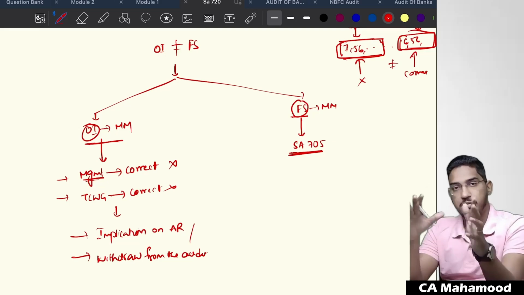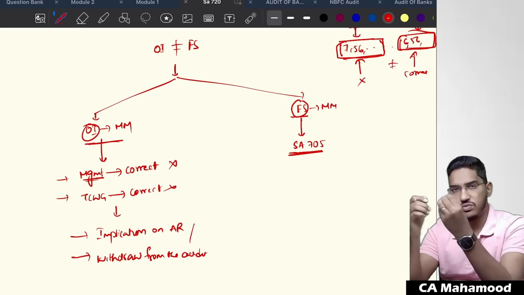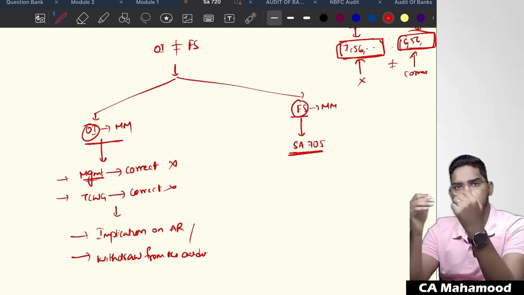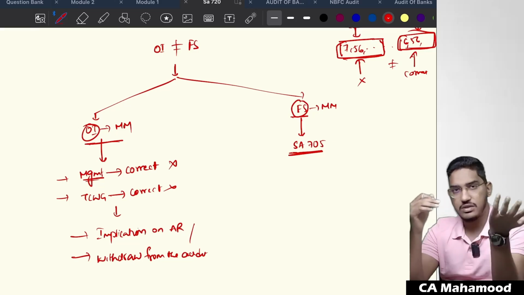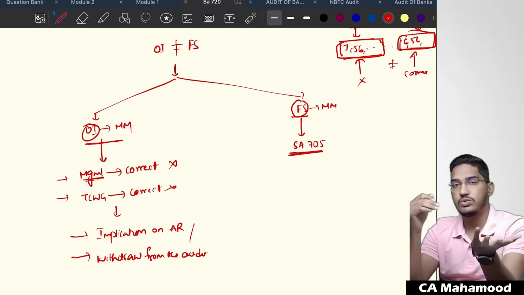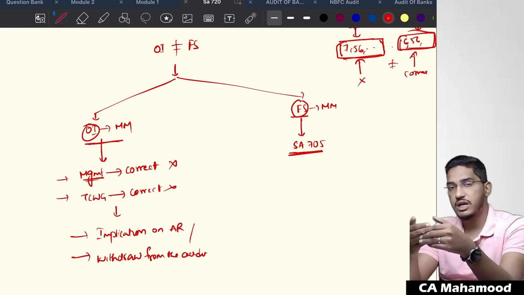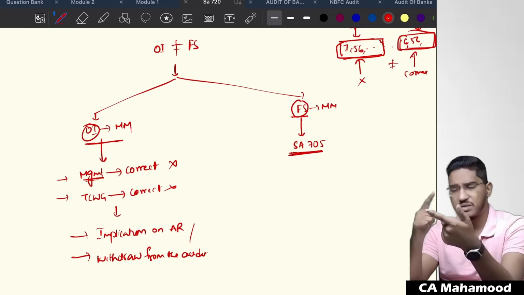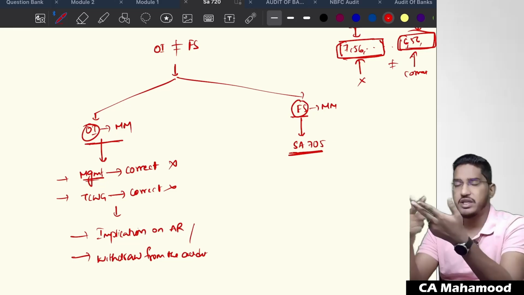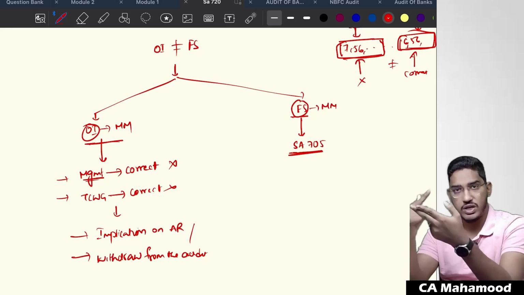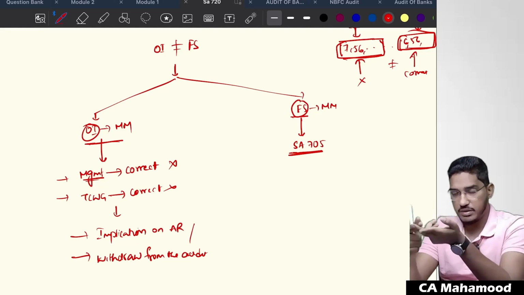No sir, other information is only containing something wrong. What you should do? Go and request the management, sir, please do correct that other information. If management is not correcting the other information, go and complain to those charged with governance and ask at least those charged with governance to do the correction. The management is not doing correction. I communicated with those charged with governance, and there also I did not get any benefit.